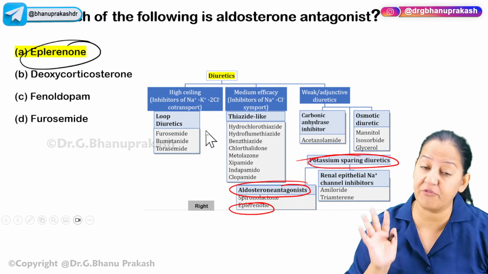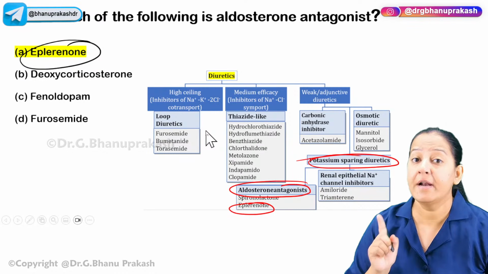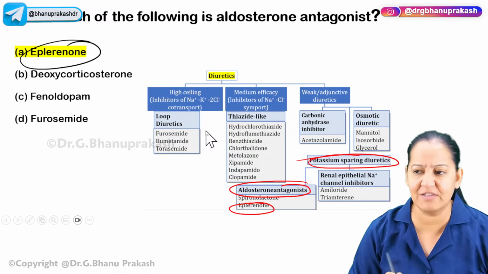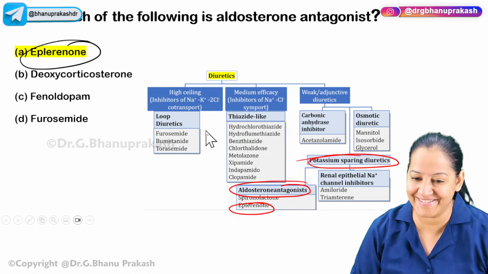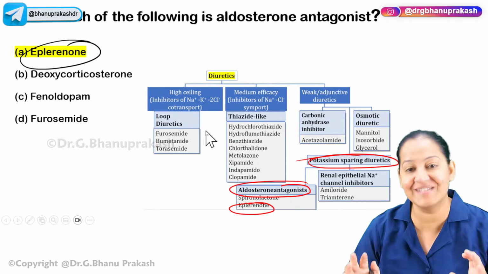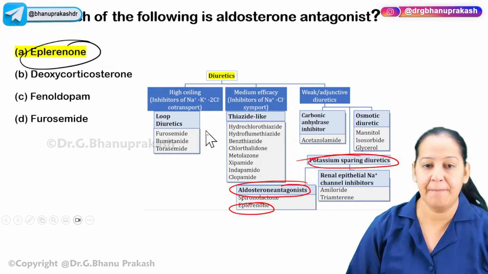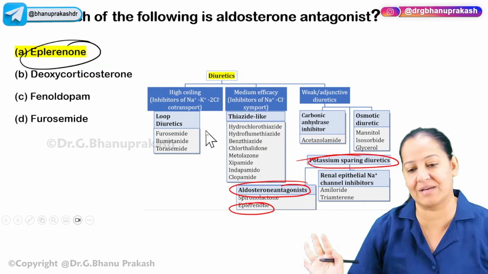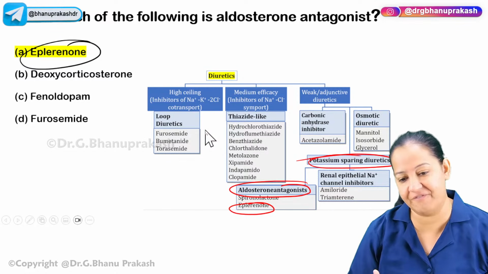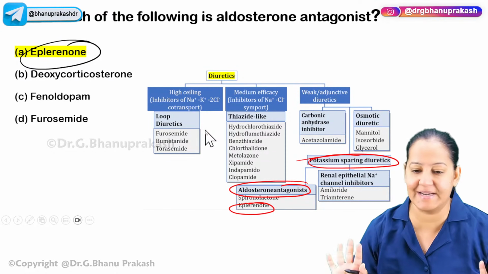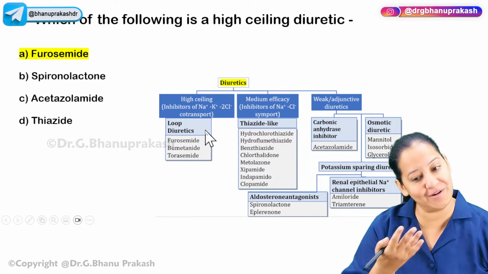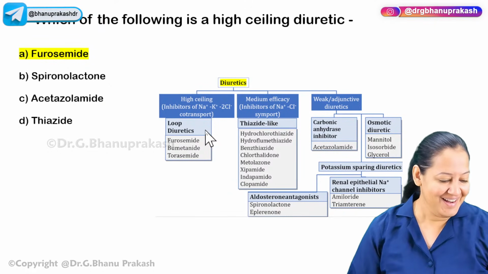So the questions from the classification in pharmacology, 30 to 40% questions come from the classification itself. If you just learn the classification, 30% questions are in your pocket, right? Remaining 70% are based on the mechanism of action, adverse effect, uses and concepts. But 30% are purely based on classification. So please, step number 1, learn classification in pharmacology, without which you cannot understand the pharmacology. Anyways, that was just a suggestion. To follow or not, it's your choice. Let's move ahead.